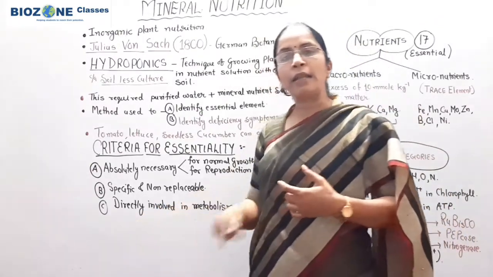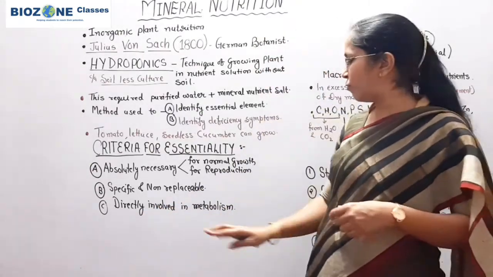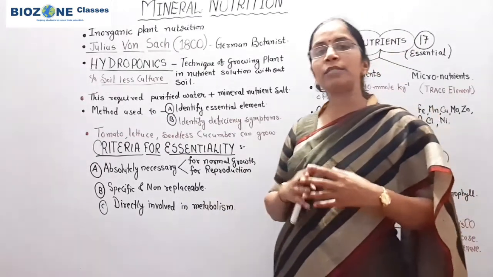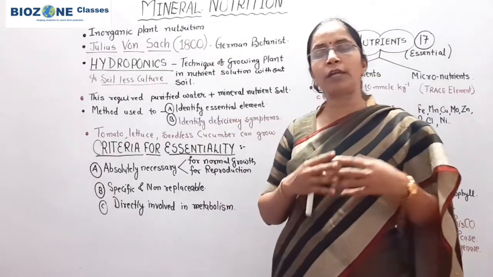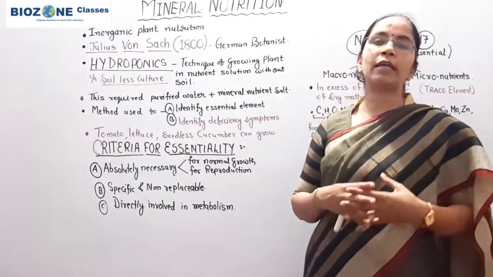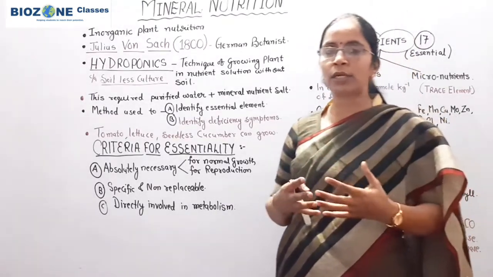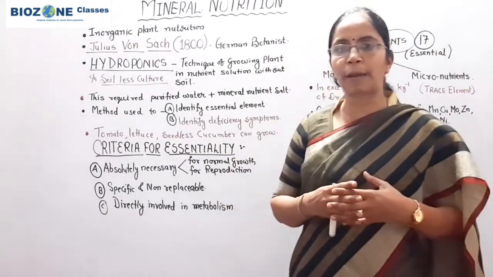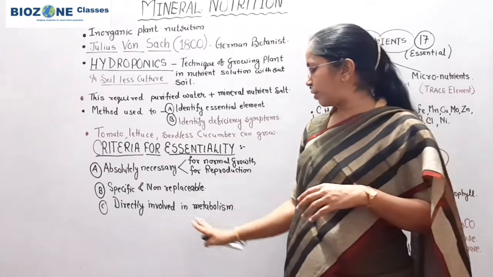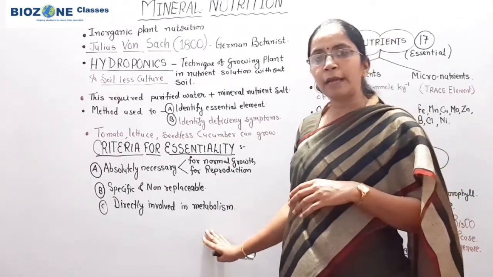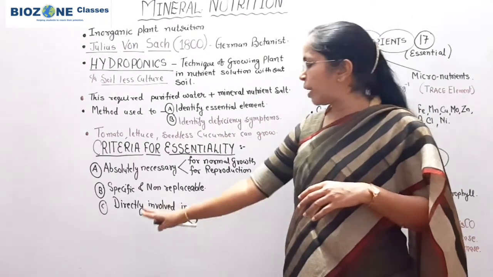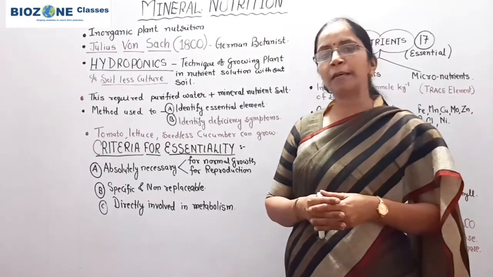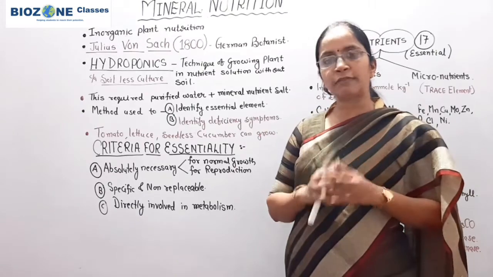Third, the element is directly involved in metabolic reactions. That means the element is directly involved in photosynthesis. It is directly involved in respiration, aerobic respiration, and the number of metabolic reactions you studied in plants. All those metabolic reactions take place at a normal rate only when that particular element is present in a specific as well as sufficient amount.